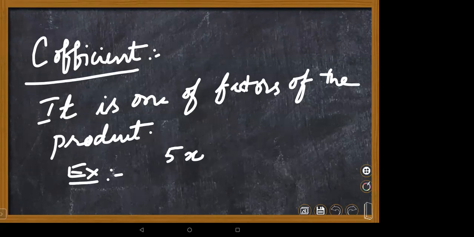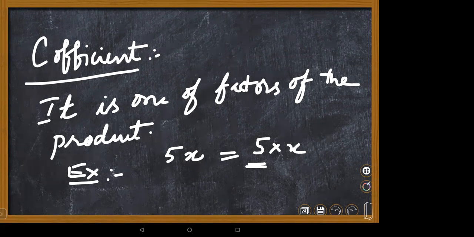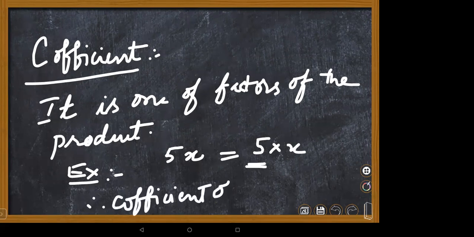Why? Because we can write 5 into x. What I said, children, it is one of the factors of the product. So 5x can be written as 5 into x. So the coefficient of x is 5. Therefore write it down, children.